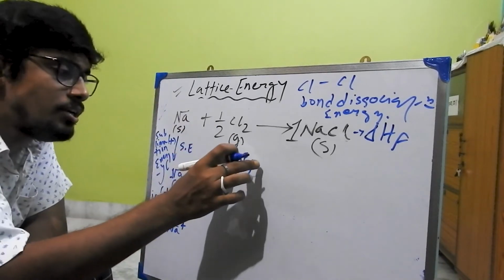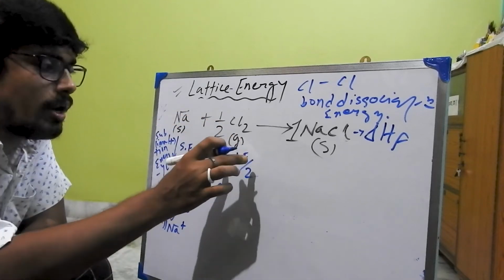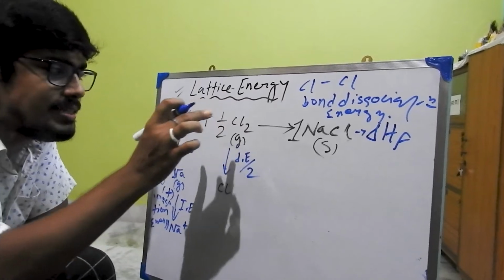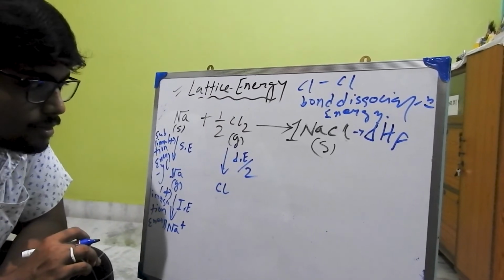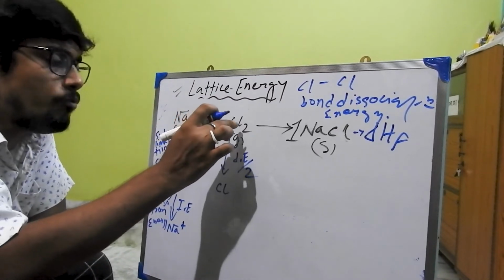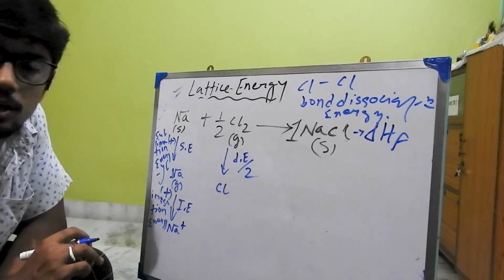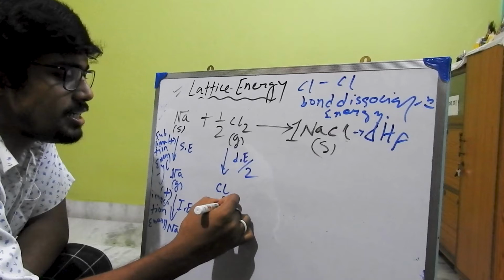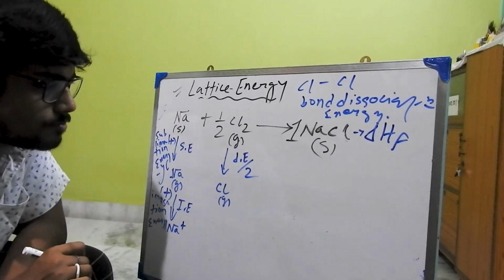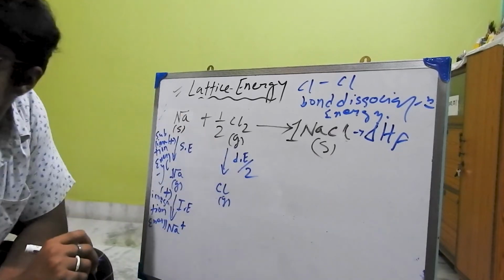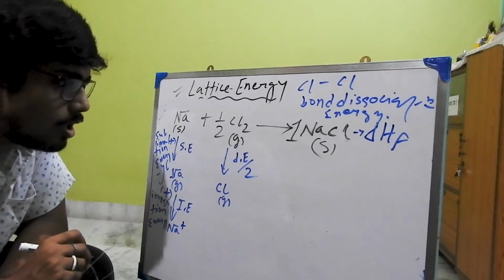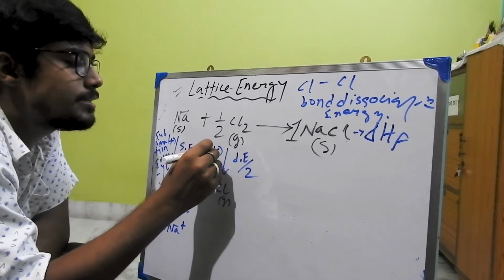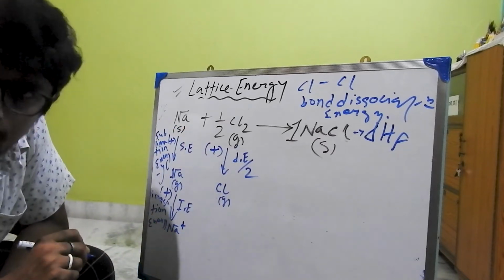An amount of energy, known as dissociation energy, is required to break the bond between the Cl, and Cl2 will convert into Cl, which is also in the gaseous state, right? And you have to provide this energy. So it is also calculated and its sign will be in the positive form.